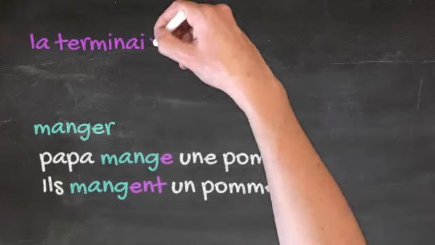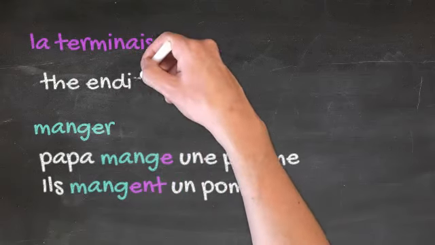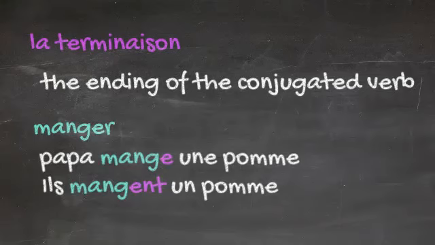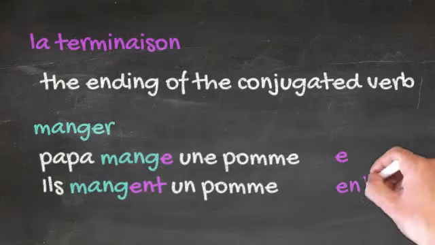La terminaison. It is the ending of the conjugated verb. For example, in these two conjugated forms, one of them ends with e and the other one ends with ent.